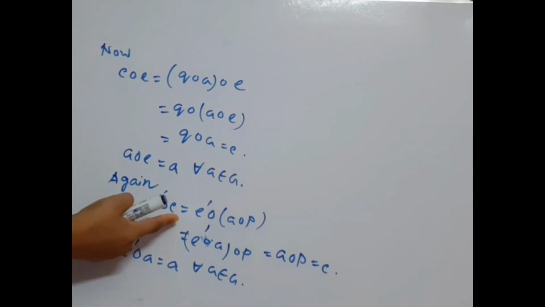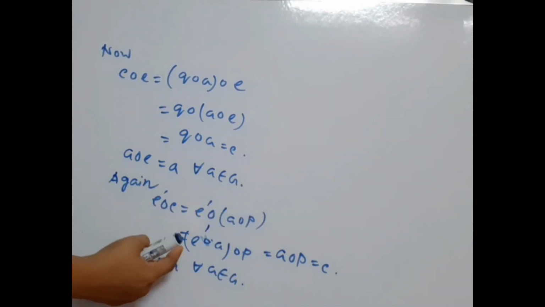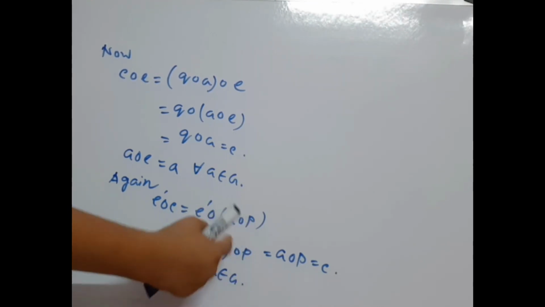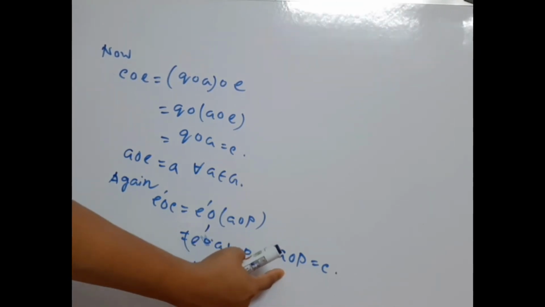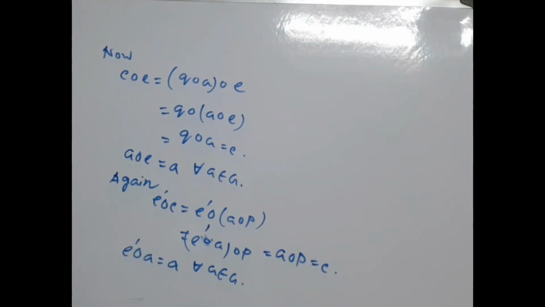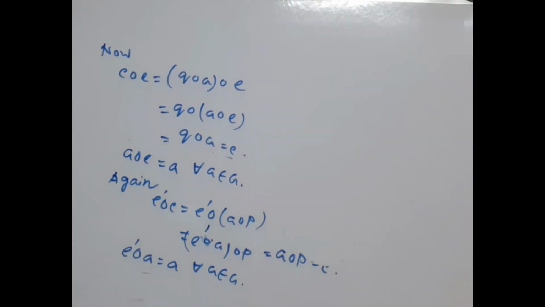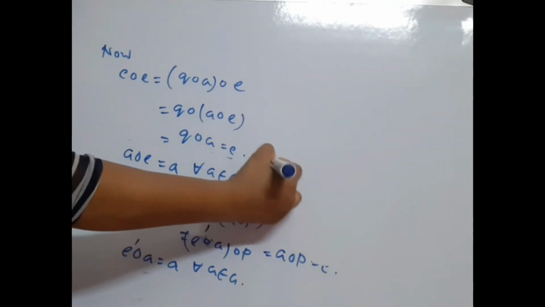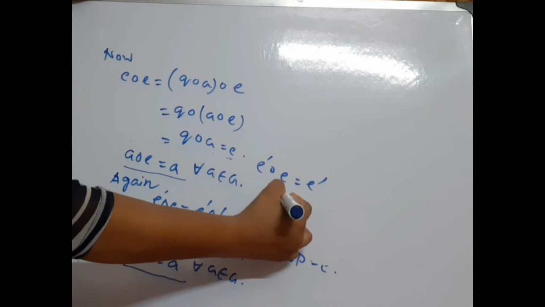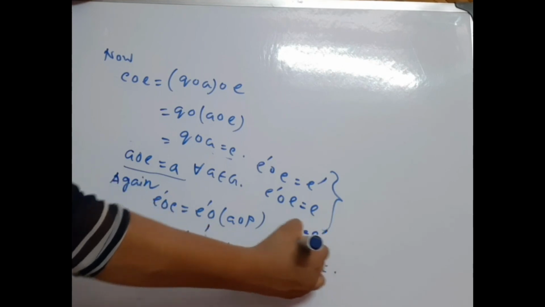Again, E dash composed C equal to E dash composed A composed P. A composed P is C. This is associative, so E dash composed A composed P, and we have E dash composed A equal to A. So we can write this, and A composed P equal to C we have. Now C is arbitrary, so we can write E dash composed A equal to A for all A in G. Now we have from this E dash composed E equal to E dash, and from this E dash composed E equal to E, and from these two we write E equal to E dash.